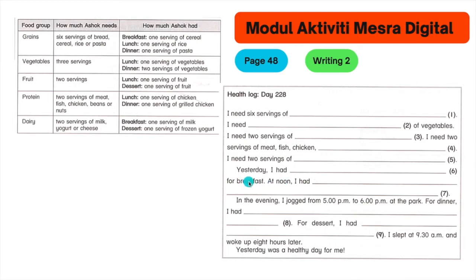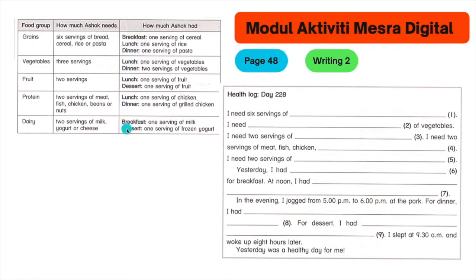Look at it first. Yesterday, I had what for breakfast? The word I had here, you can look under this column, had. So, how are you going to get the answer? Yesterday, I had what for breakfast? So, you need to look at breakfast. This is breakfast.